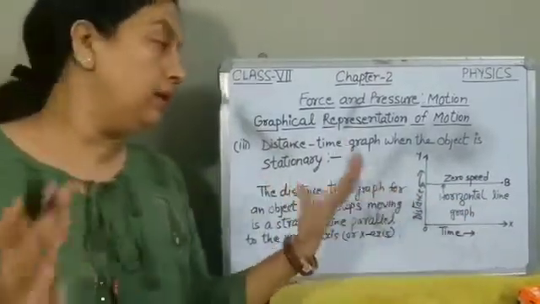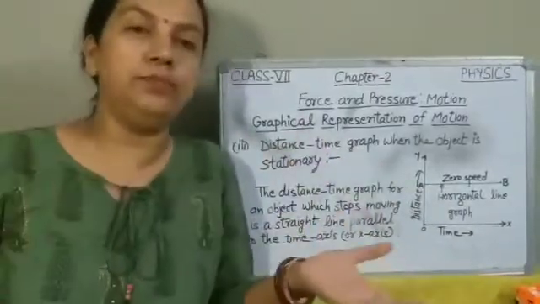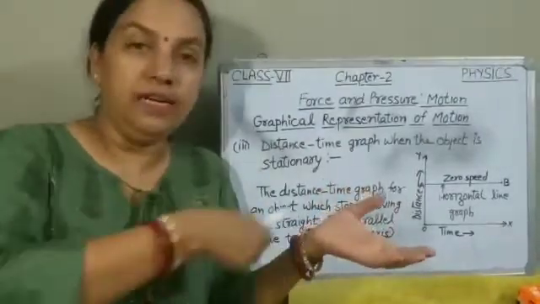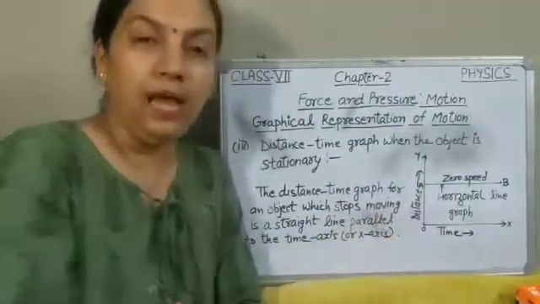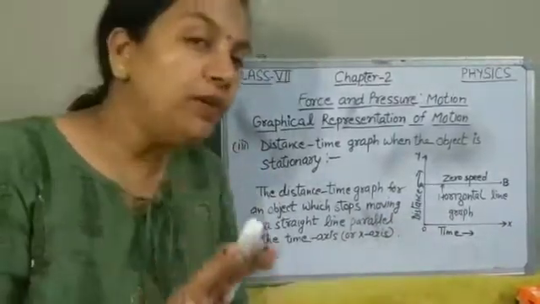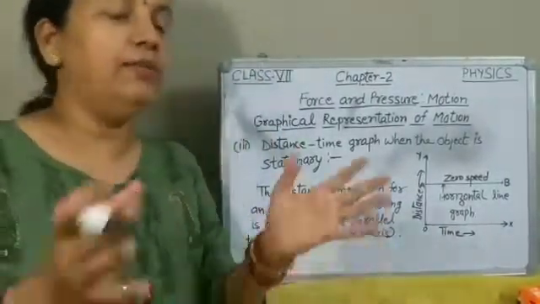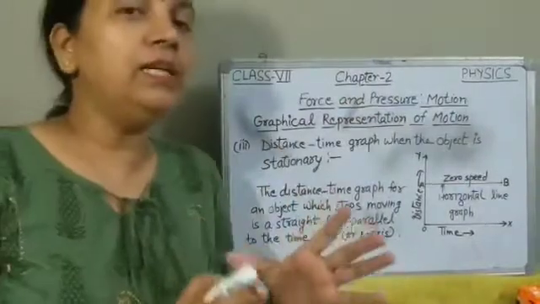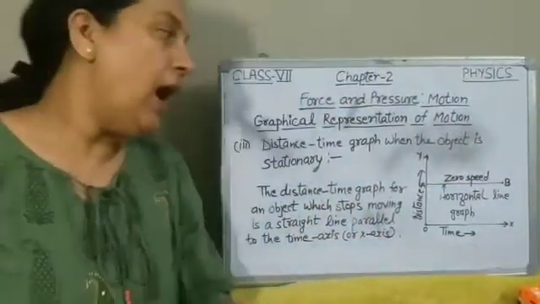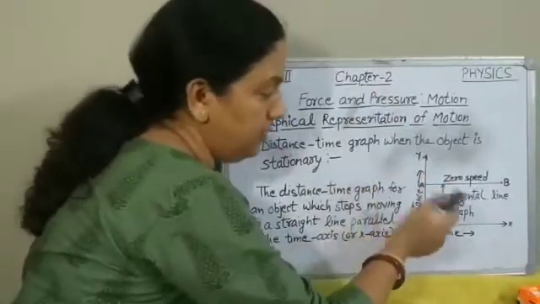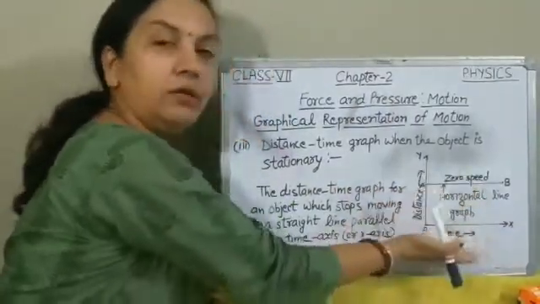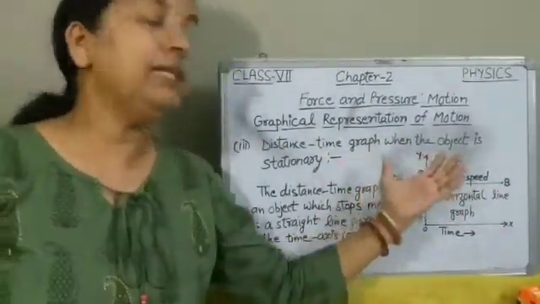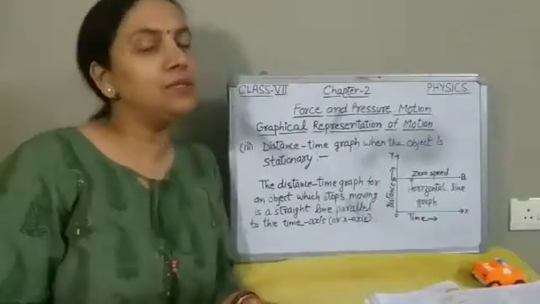So now we have learned about three types of distance time graph. First one is when we see a straight line between distance and time, it means object is moving with a uniform speed. And when the distance time graph is a curved line, it means the object is moving with a non-uniform speed. And third one is when we see a straight line parallel to the time axis, it means object becomes stationary.